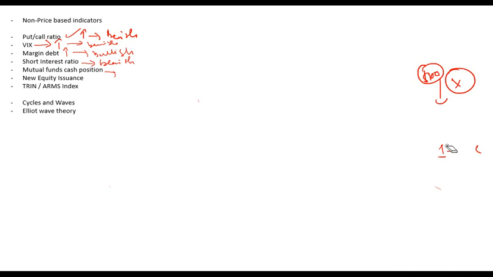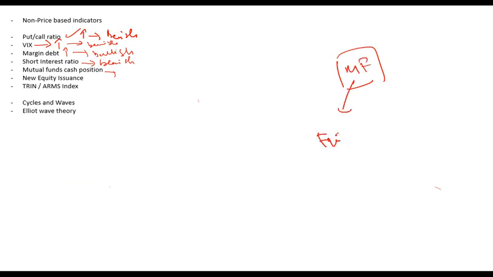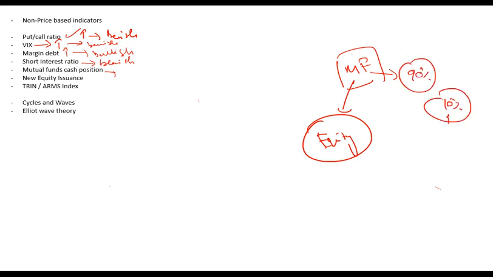Mutual funds cash position. So let's say there is a mutual fund and that mutual fund invests in equity markets for example. Generally mutual funds do not invest the whole of the money in a market, but they keep some cash with them for liquidity purposes. So let's say there is a mutual fund which invests 90% in equity and keeps 10% as cash.